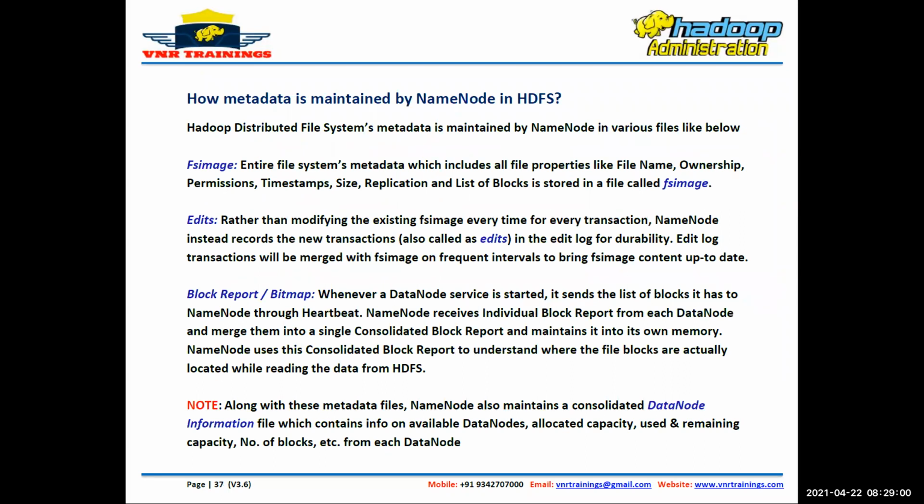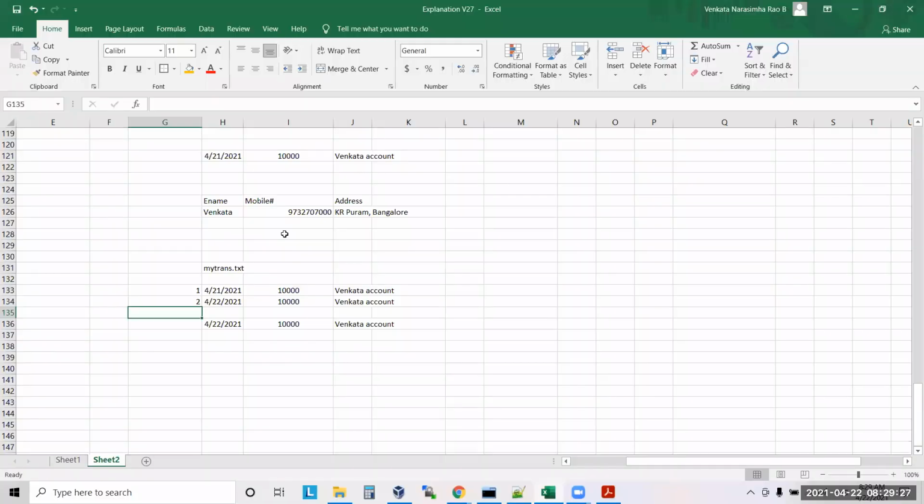Now we are trying to understand critical things about the name node. What are the critical things actually? We told that metadata is maintained in Hadoop, right? Yes or no? Okay, yes. How will it be maintained? That's for the next question actually.